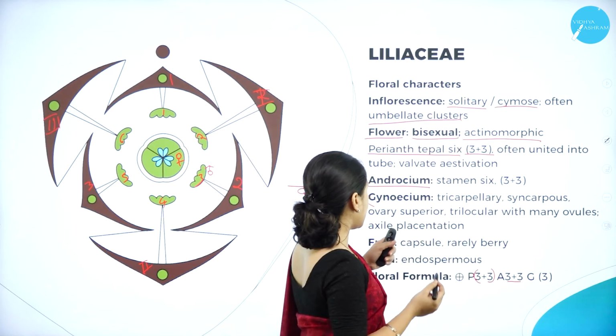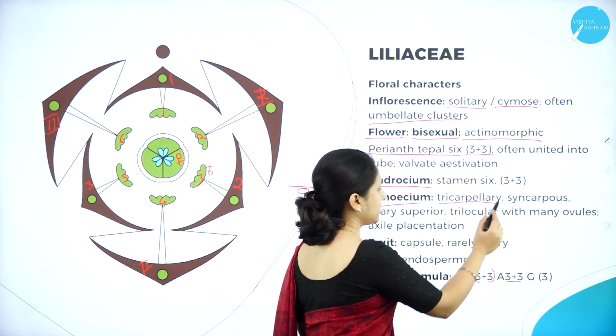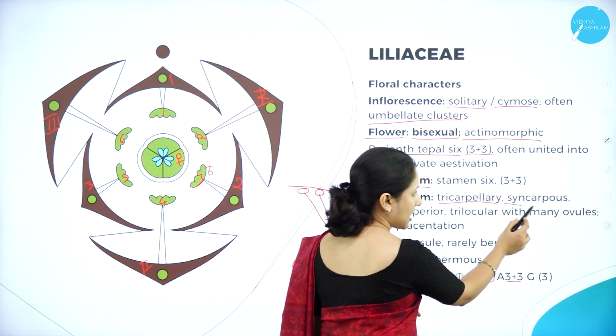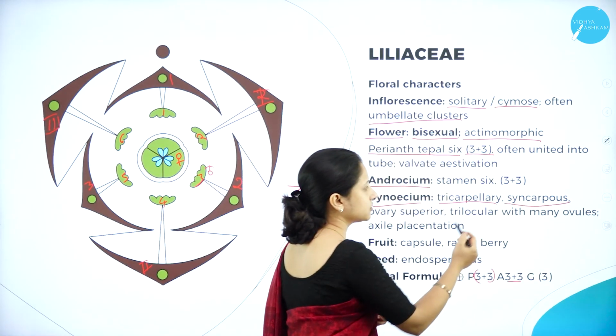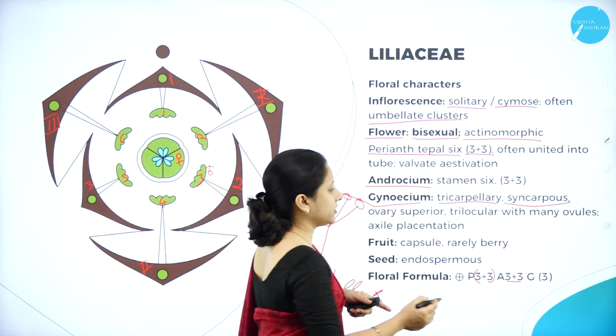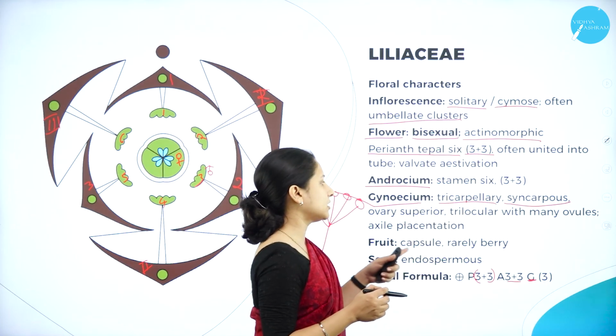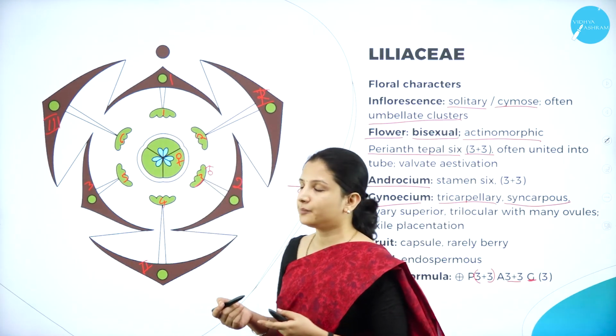And when it comes to the gynoecium, they are tricarpellary. That is, they have 3 carpels, which is why 3 is written, and the 3 carpels are fused, which is why a bracket is drawn. The ovary is superior. It is trilocular with many ovules and axile placentation.